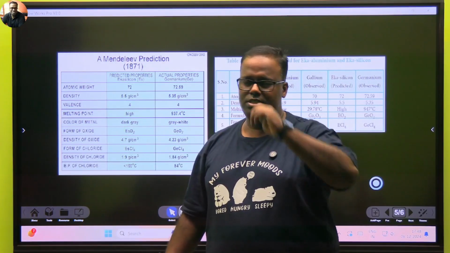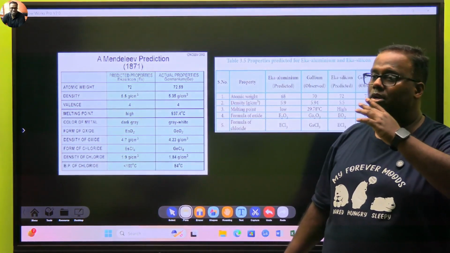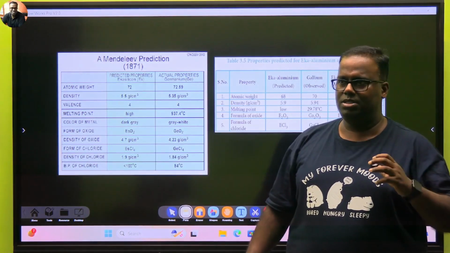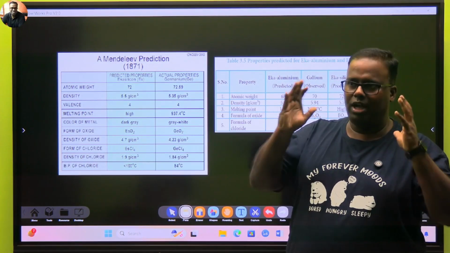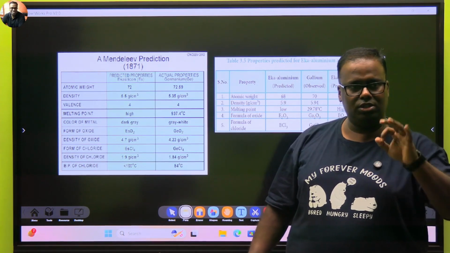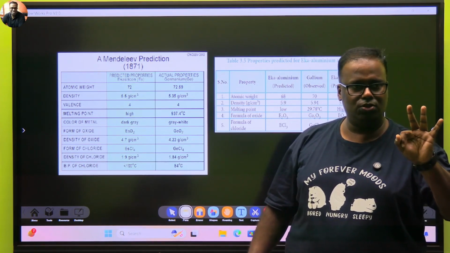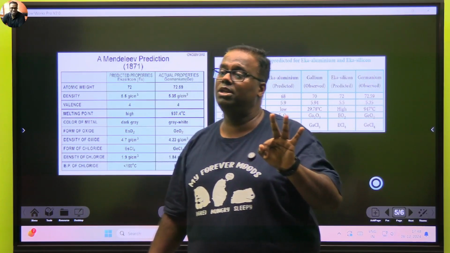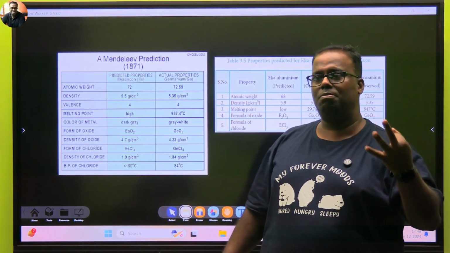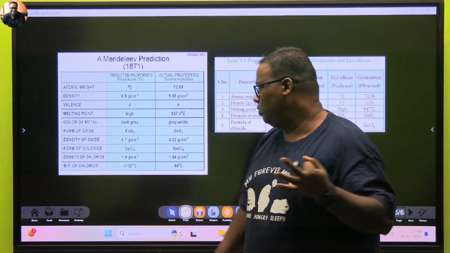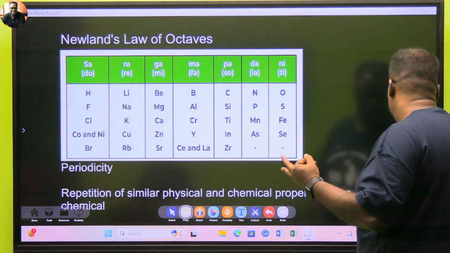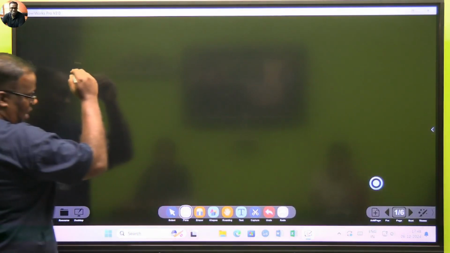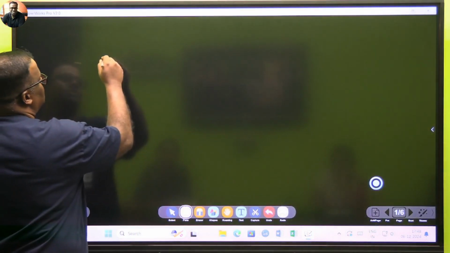Now, do you know what the problem is if you arrange in increasing order of atomic mass? Let's say you take an element called hydrogen. Hydrogen has 3 isotopes. Do you know what an isotope is? An isotope is an atom of the same element which bears the same atomic number but different atomic mass. Before we go to atomic number and atomic mass, let us check whether you are clear on this concept or not. So let's say I have an element, say X.